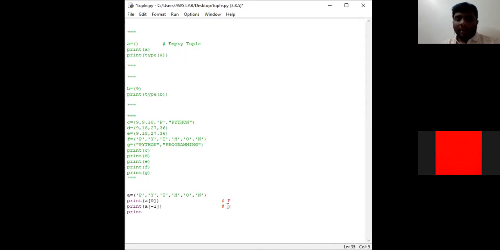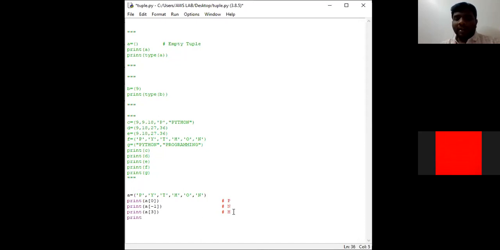Again, print A of 3. What is 3? 3 is positive indexing. Clear? So it starts from left side to the right side. So what will be the element? Index 0, index 1, index 2, index 3. So H will be our value. Okay. This is how we can access an element by using positive indexing and negative indexing.